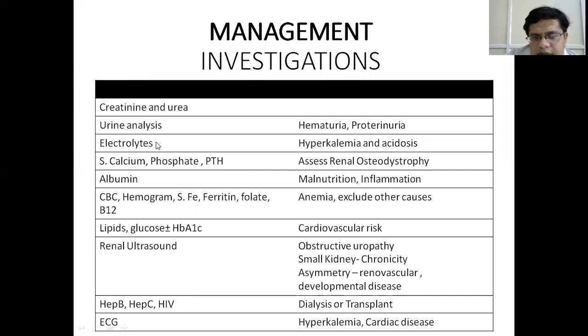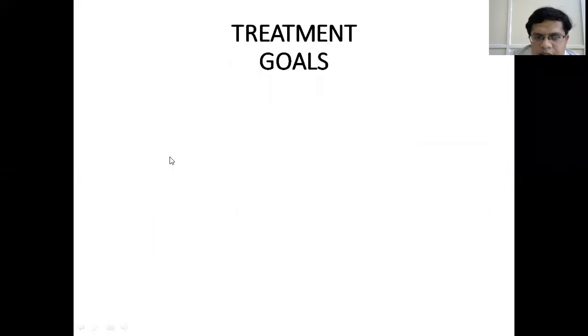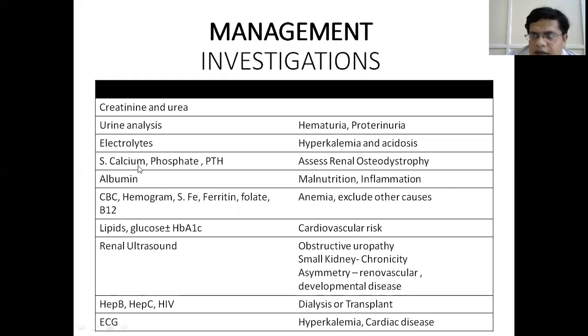Then we have electrolytes. The electrolyte imbalance is manifested in the form of hyperkalemia, and the blood gas analysis reveals acidosis and decreased bicarbonate levels. We have to do serum calcium, phosphate, and parathormone levels. This is to assess renal osteodystrophy. In chronic kidney disease, the parathormone levels are elevated, indicating secondary hyperparathyroidism. Phosphate levels are elevated, and calcium levels are reduced. So there is hypocalcemia, hyperphosphatemia, and secondary hyperparathyroidism. There may be a decrease in the levels of albumin, indicating chronic inflammation and malnutrition.